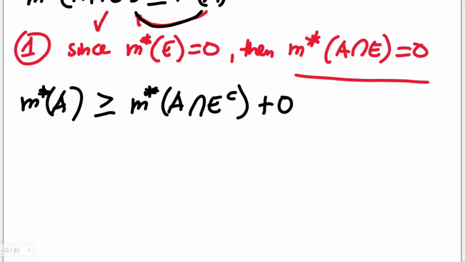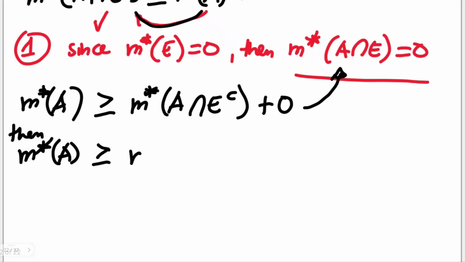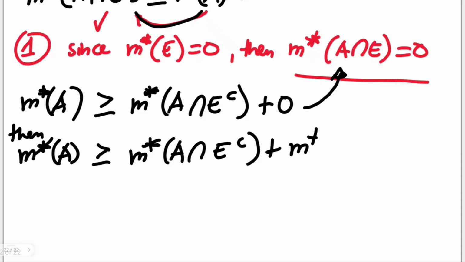But 0 can be represented with this. So the Lebesgue outer measure of A is greater than or equal to the Lebesgue outer measure of A intersection E complement plus the Lebesgue outer measure of A intersection E, which is actually just the 0 earlier.